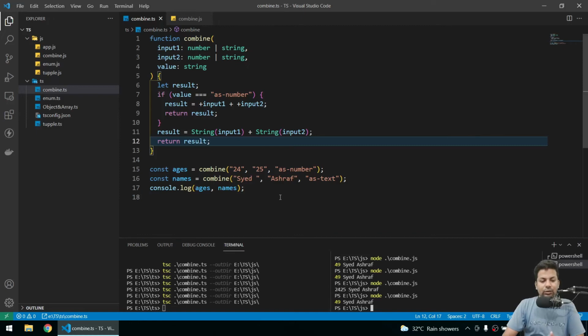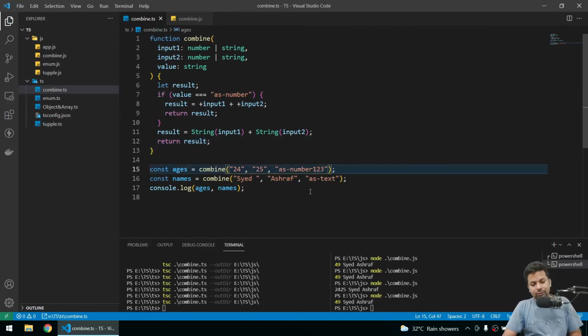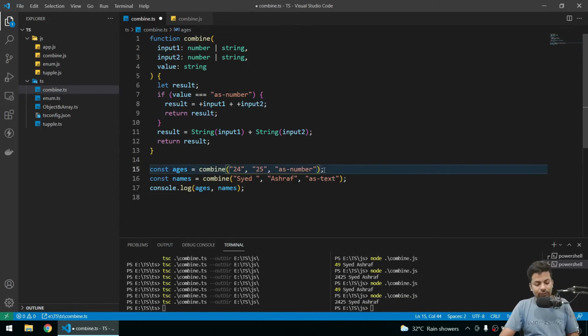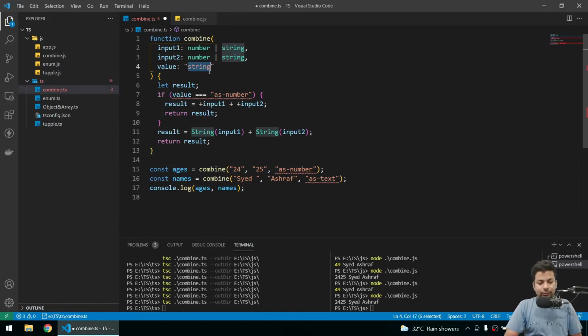Now let me make it a little more interesting. Suppose someone is sending number 123. Instead, age will be concatenated because someone has sent wrong text. So what can we do? In the value, we'll say it can be either as number or it can be as text.